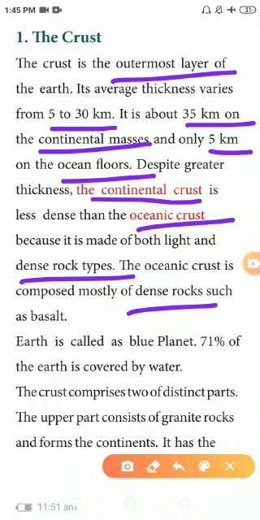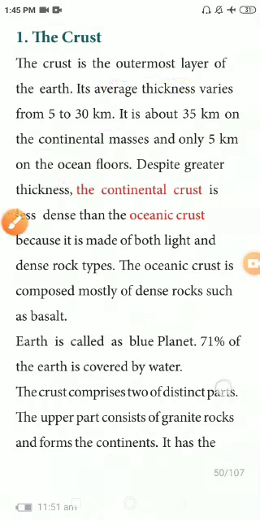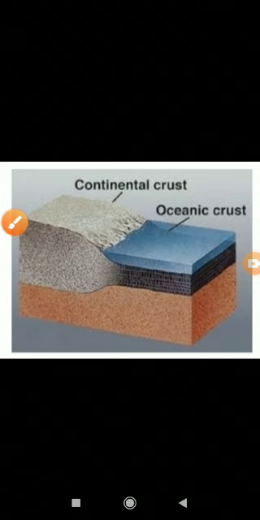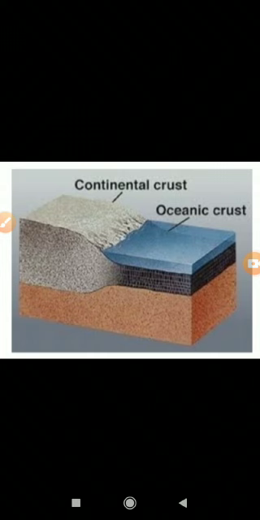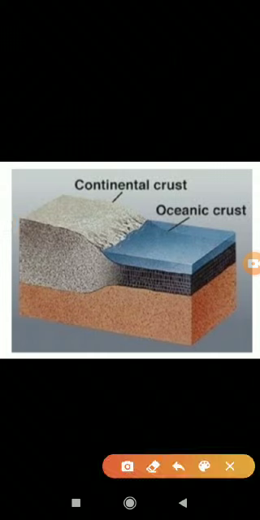So what's given here? So there are two parts of the crust. One is upper crust, another one lower crust. Upper crust is known as the continental crust, lower crust is known as the oceanic crust.